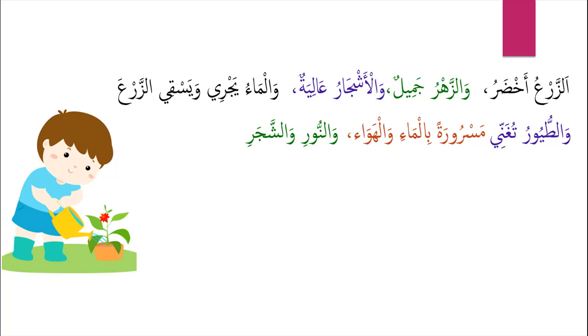والنور, and the light. So you can say the waw is waw al-atf. All of them will have kasra because the noun that comes before the waw, the case will determine the case of the noun that comes after the waw. So والنور, and the light, والشجر, and the tree.